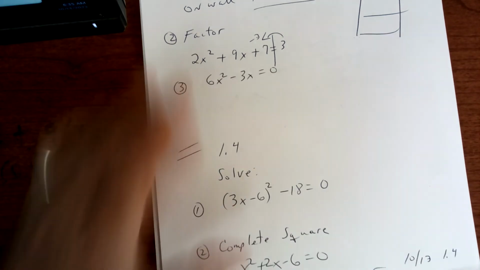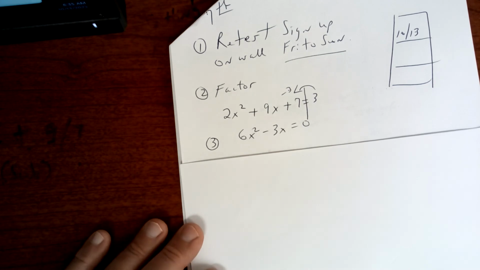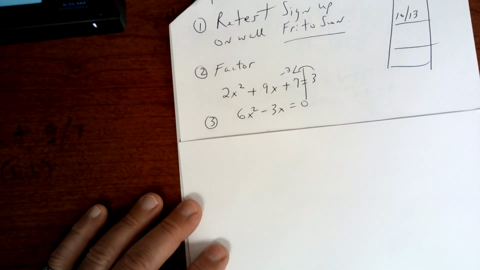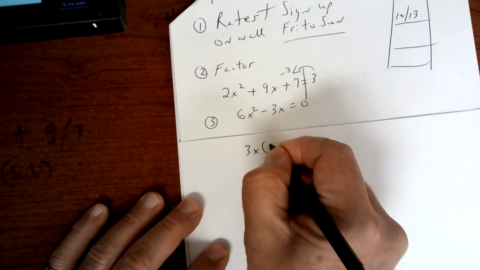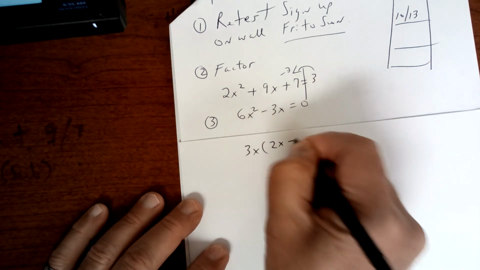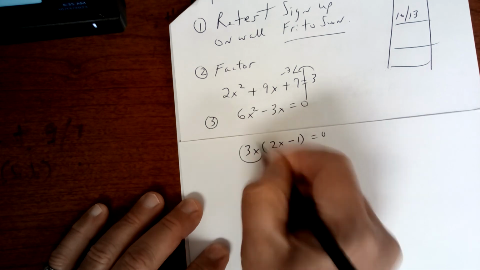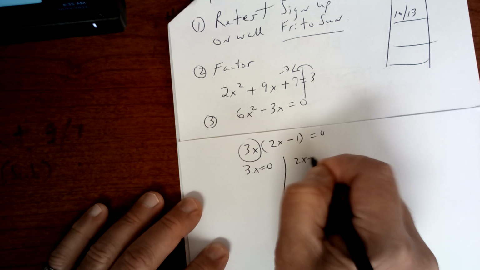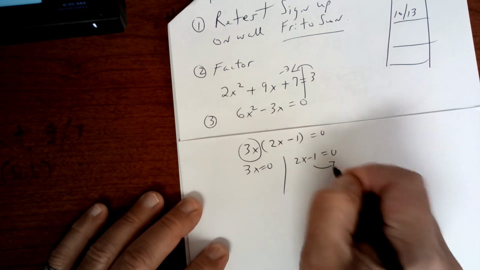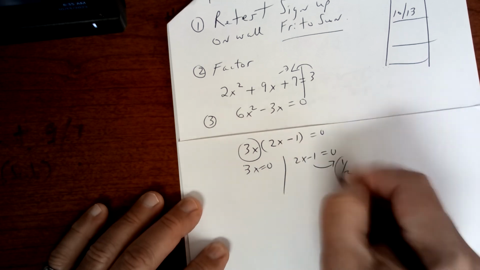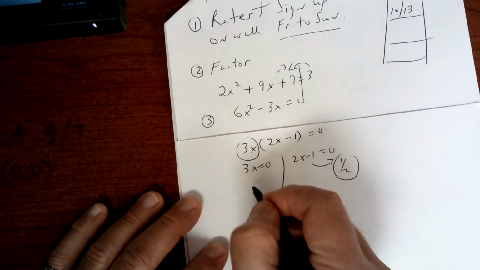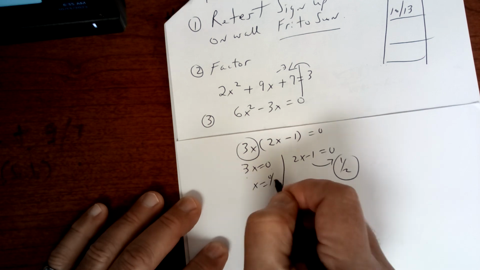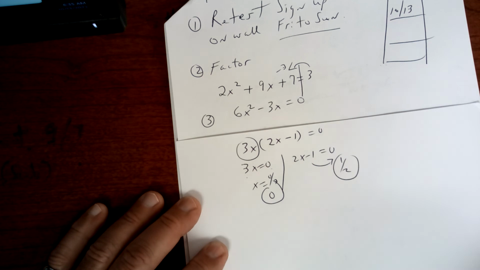Let's move on to this one. How do you factor this one? Well, this one right here, you're going to factor out a 3 and an x, and you're left with 2x minus 1. You're going to set each one of these factors equal to 0. That one, and then 2x minus 1 equals 0. This one, you're going to bring the 1 over and divide by 2, and you're done. This one, you're going to divide by 3. 0 divided by 3 is going to be 0, and you're done. And that's how you do that.